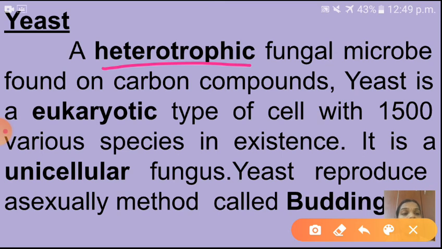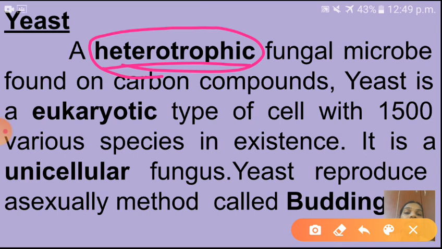All plants, I told, are autotrophic nutrition. But here yeast is a heterotrophic fungal microbe found on carbon compounds. Yeast is the eukaryotic type of cell with 1500 various species in existence. So that yeast depends on other organisms for its food. That's why we are saying that it's a heterotrophic fungal. It is a unicellular fungus. Yeast reproduces asexually by a method called budding.